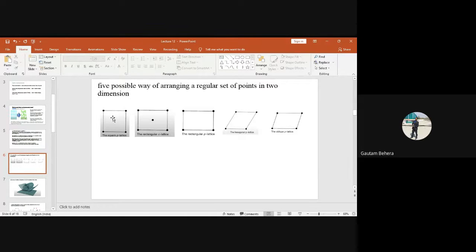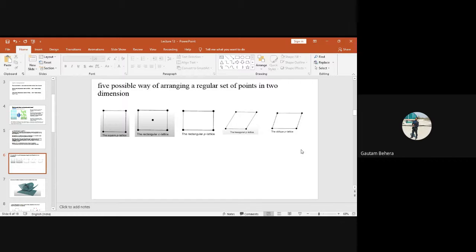But if you repeat this square lattice, you will not get any empty spaces. If you repeat these rectangular forms, you will not get any empty spaces. If you repeat this hexagonal and oblique, you will not get any kind of empty spaces. I have a doubt, sir. Yeah. If we arrange that in a trapezium form? Okay, if you try to arrange them in a trapezium form, at the end of the designing of the entire lattice, anyhow you will get something out of these 5. Obviously you will get that, and why you will get that I will tell you in the coming lecture. That is actually called symmetry.